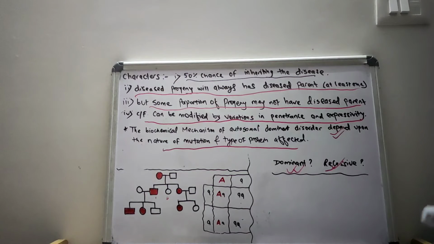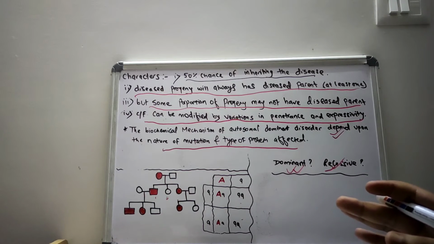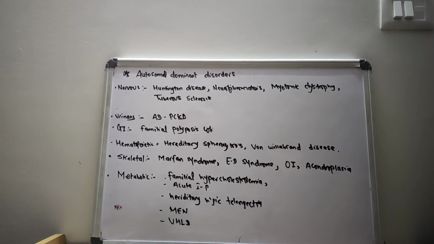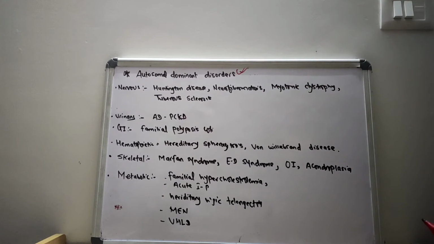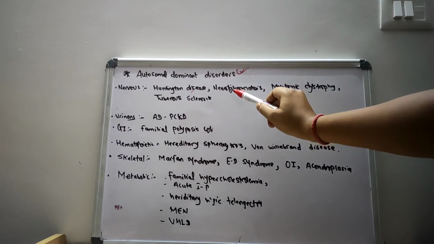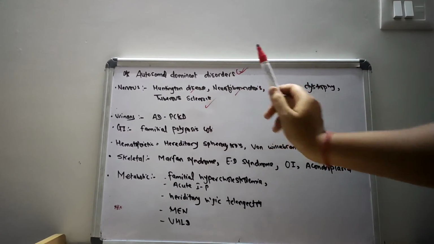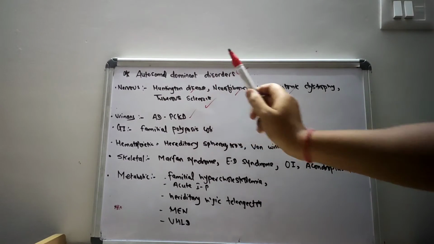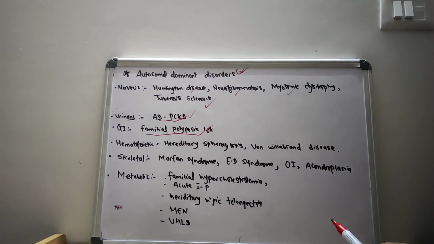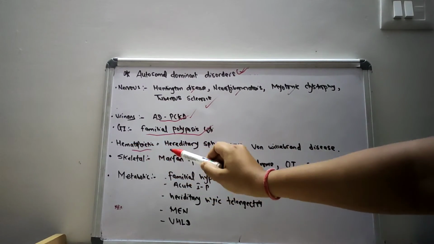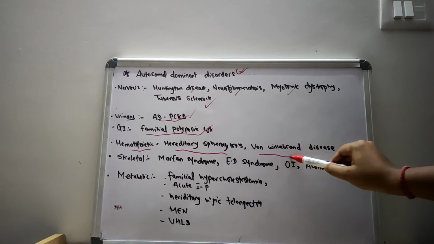Now I will give you a few examples of autosomal dominant disorders system wise that you should know very well. Here is the list of autosomal dominant disorders system wise. In the nervous system, there are Huntington disease, neurofibromatosis, myotonic dystrophy, and tuberous sclerosis. In the urinary system, it is autosomal dominant polycystic kidney disease. In GI, it is familial polyposis coli. And in hematopoietic, it is hereditary spherocytosis and von Willebrand disease.